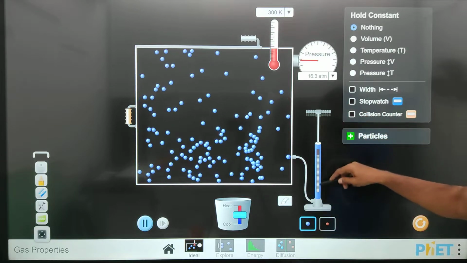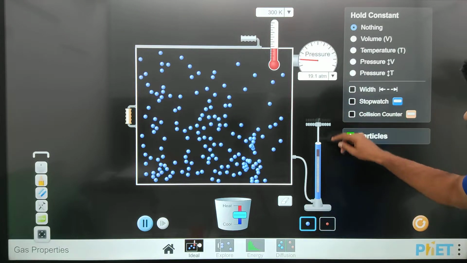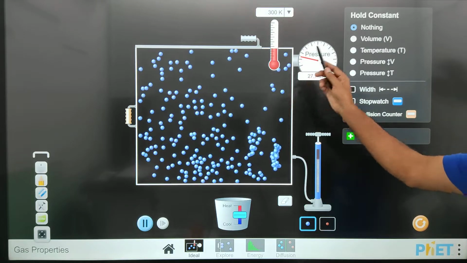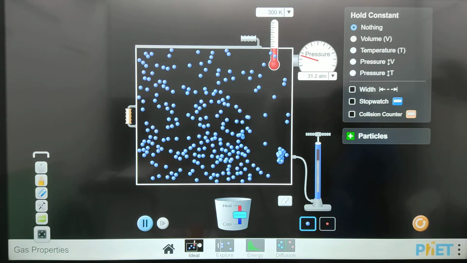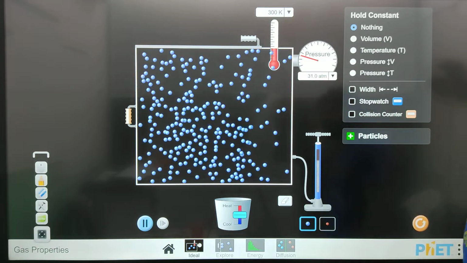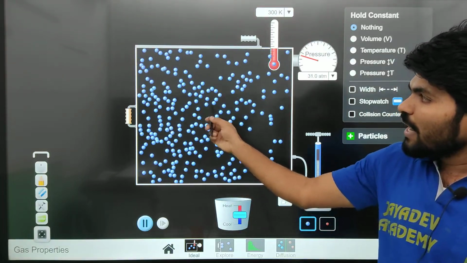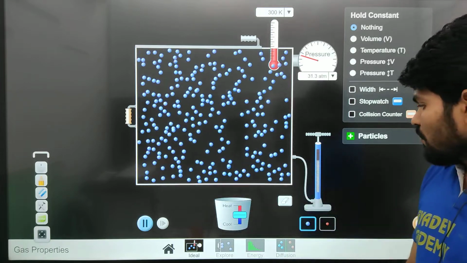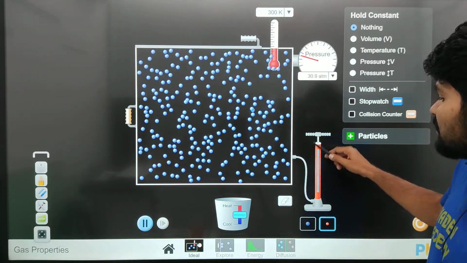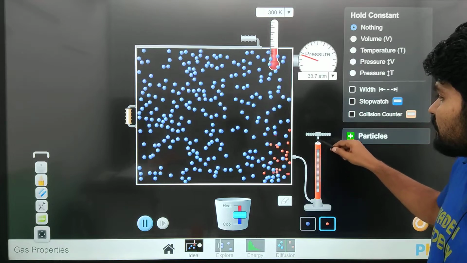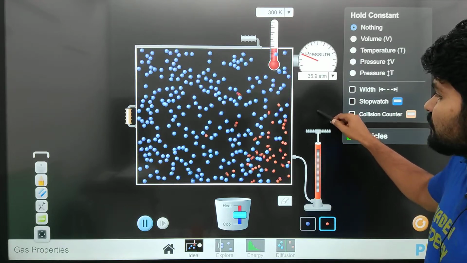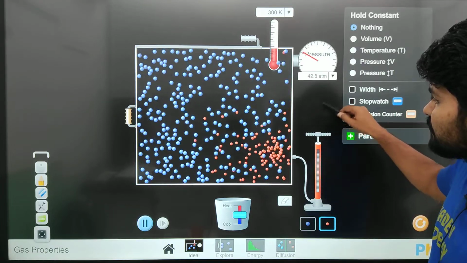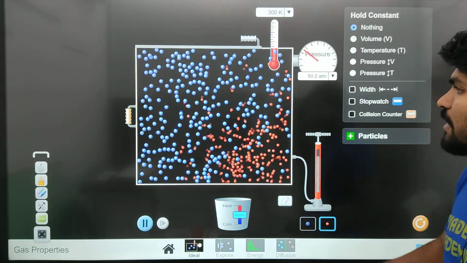I am giving gas. So these are the molecules like this. Inside the gas, molecules behave like this. Hope you see, now you can see gas molecules are colliding with each other. Next, you can see this is also like this. These are also molecules.